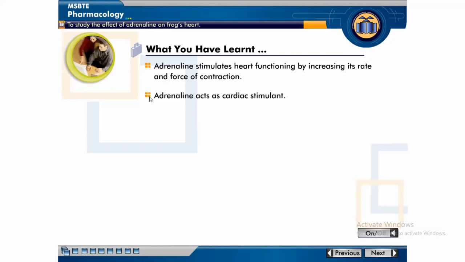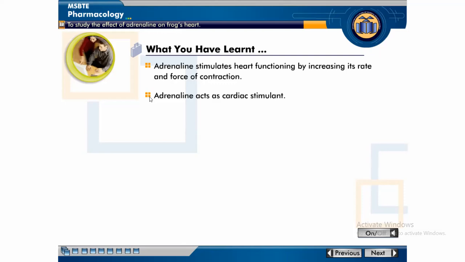What is chronotropic? It is similar to tachycardia, but actually increasing the heart rate in this experiment is known as chronotropic effect. Positive inotropic and positive chronotropic effect are given by adrenaline.